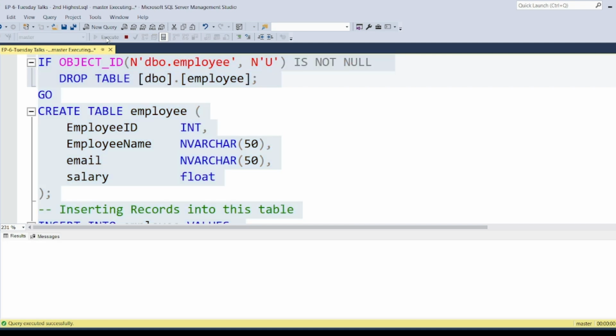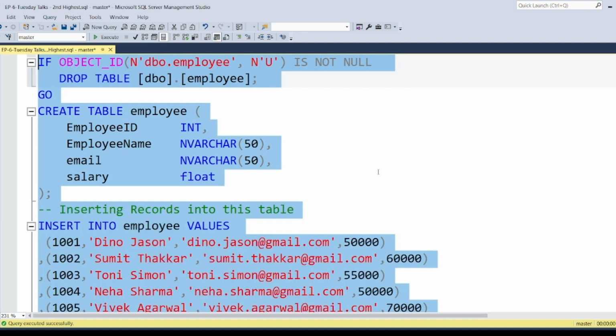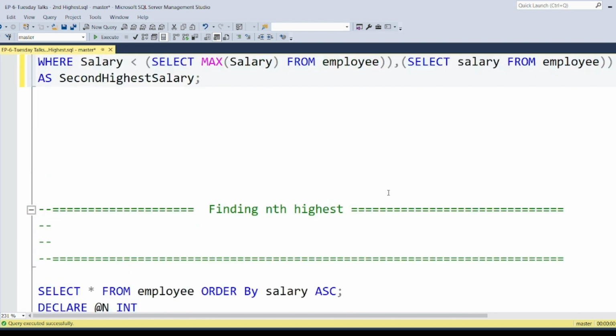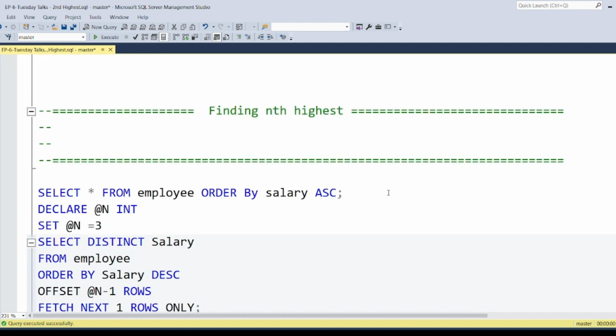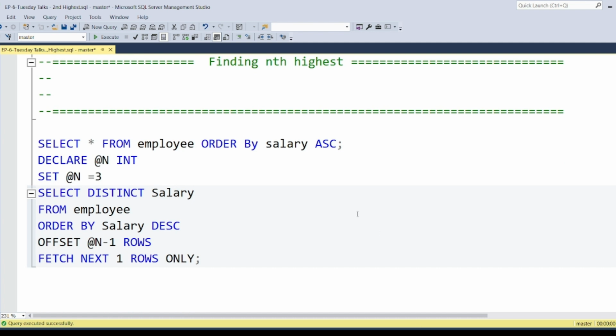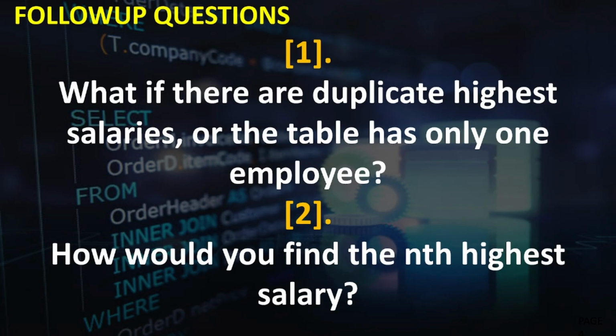So tables and insertions take place. Now I'm going to discuss the nth highest salary, because we have two more questions. Let me take you through the questions first. These are the two follow-up questions asked by Google. What if there are duplicate highest salaries or the table has only one employee? We have already discussed this. And how do you define the nth highest salary?